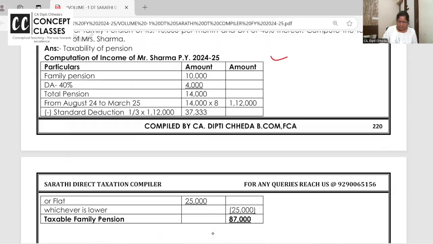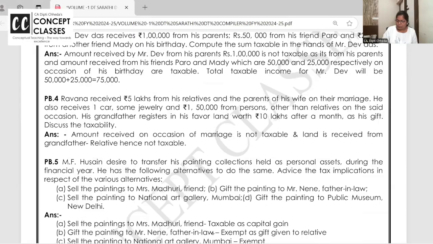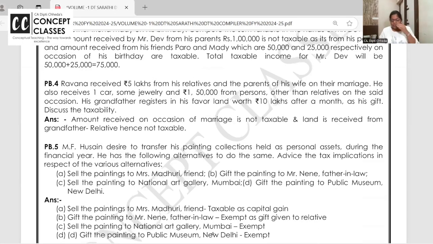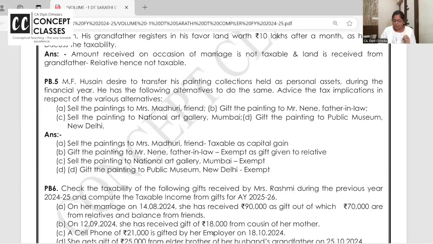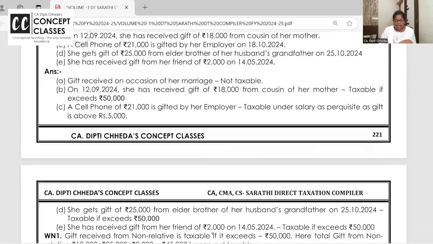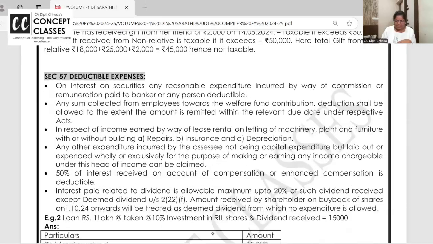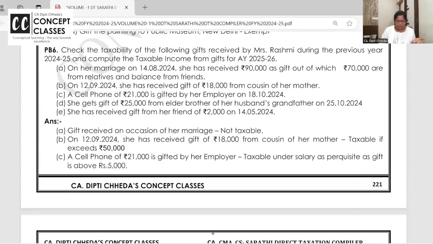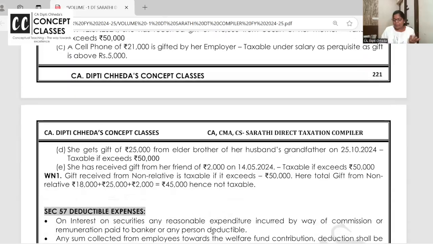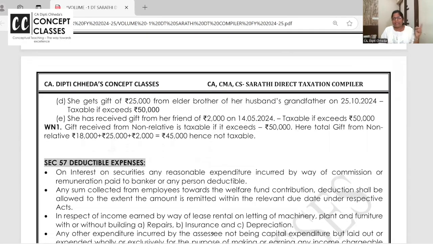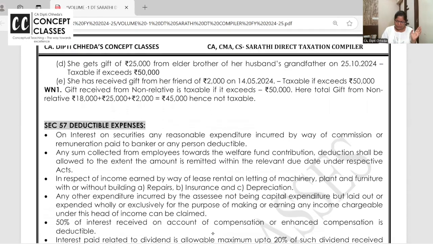See, family pension, a nice question, and all these are superb question. See, if you're listening to the lecture, I'm highly recommending you all to please join the practice batch and learn. For once you invest, you will learn concepts, you will write notes, you will write chapter-wise exam, and you will prepare thoroughly. But I can't take the question answers now. Employer gifting anything to employee, it will be taxable under salary, not other source.